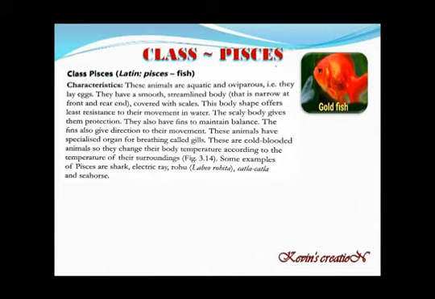They have a smooth, streamlined body. What is the meaning of streamlined? Streamlined means at both the ends they are narrow. That is, narrow at the front and the rear. Here you can see, if you see a fish, both the ends you will see they are narrow. And because of this streamlined shape, they can easily swim in water. This body shape offers least resistance to their movement in water. That means without any trouble, without any problem, they can move in water.